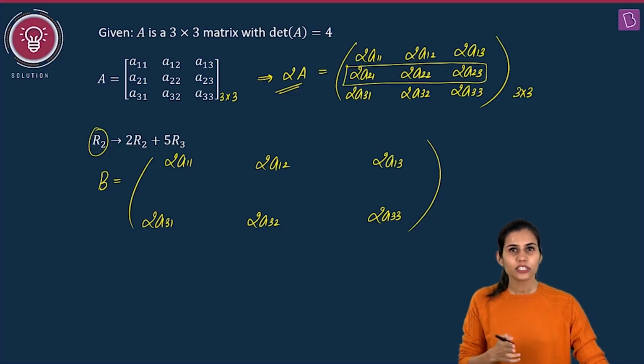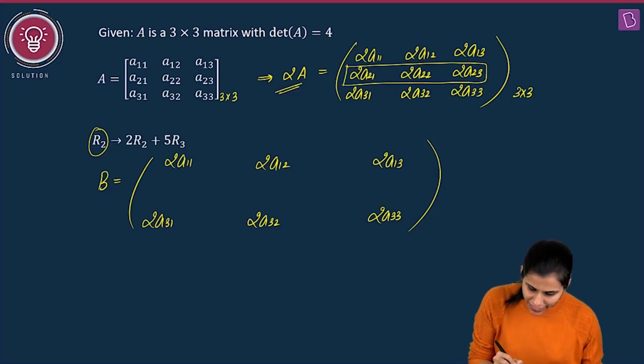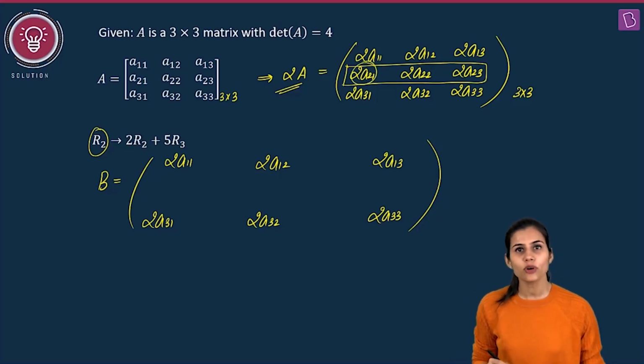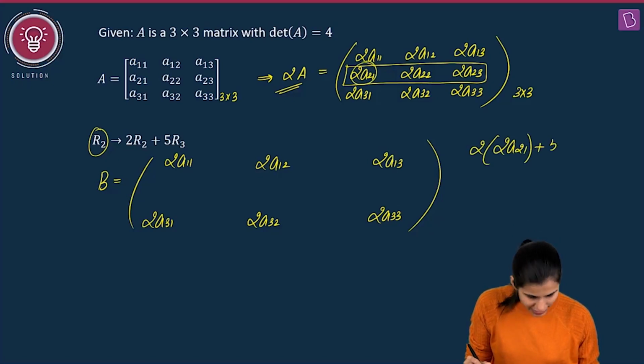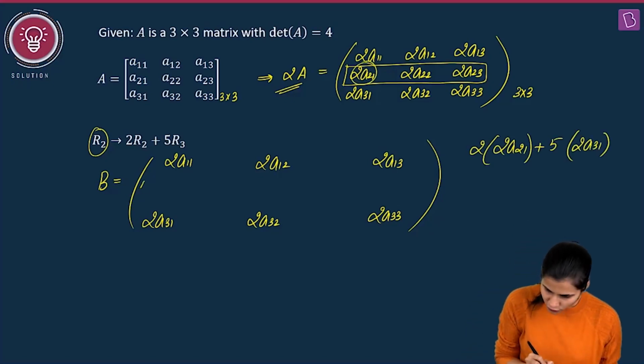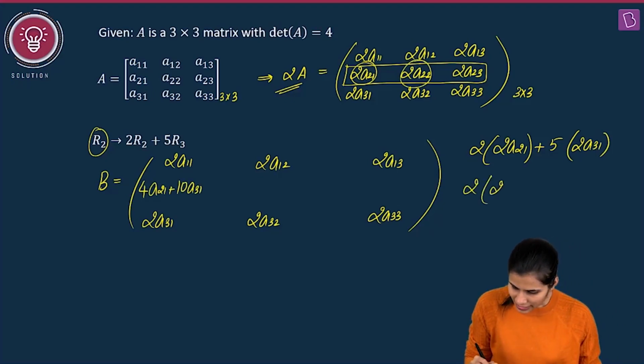Okay, so what has to happen to the second row? It has to be converted to 2 times row 2 plus 5 times row 3. So 2A21 will transform to what? 2 times 2A21 plus 5 times 2A31. This gives you 4 times A21 plus 10 times A31. Similarly, 2A22 will transform to 2 times 2A22 plus 5 times 2A32.